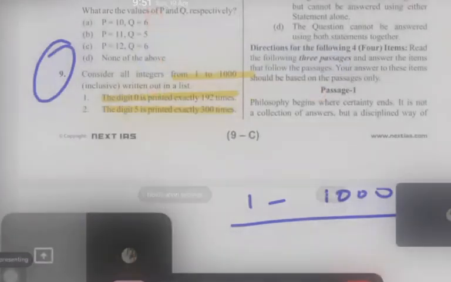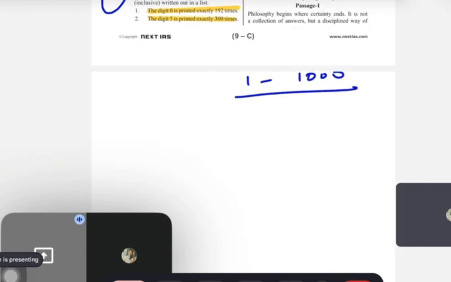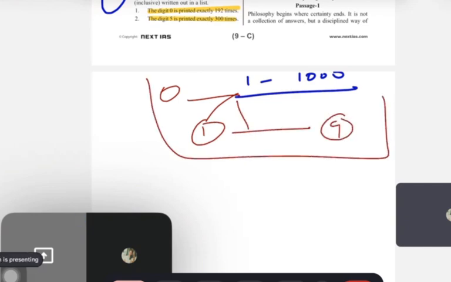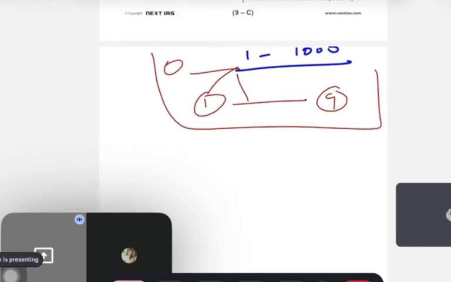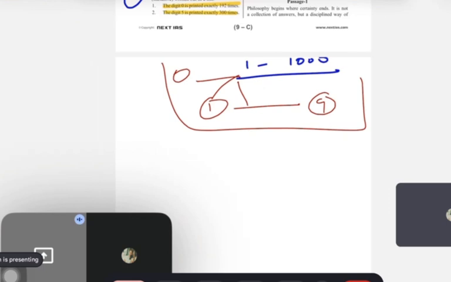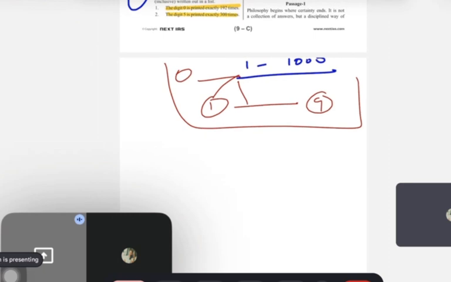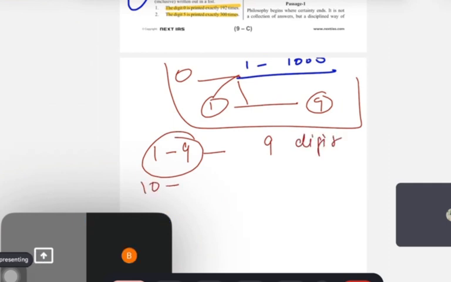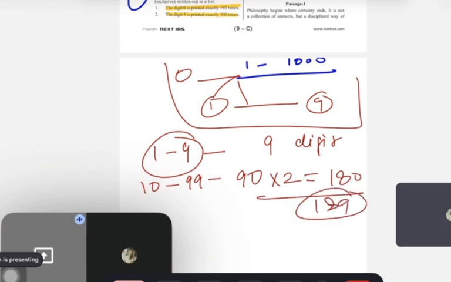Now see, guys, in 1 to 1000 there will be different kinds of digits: 0, 1, then 1 to 9. So guys, now use common sense. You start from the unit digit. Tell me, 1 to 9, how many digits in total? 9 digits. 10 to 99, how many numbers? 90 numbers, so 2 times 90, 180 digits. Total 189 digits, and this is only till 99.